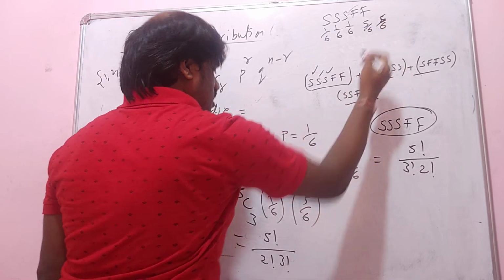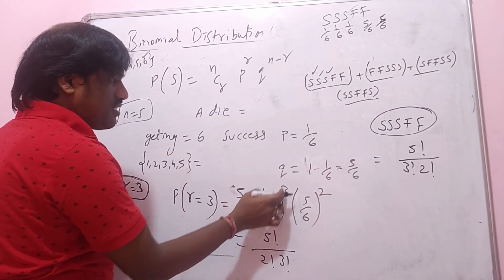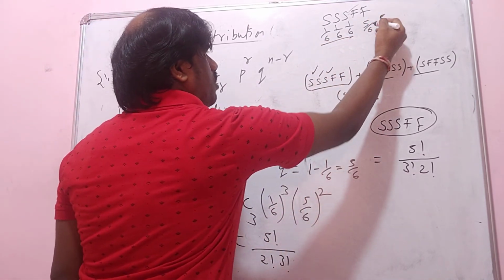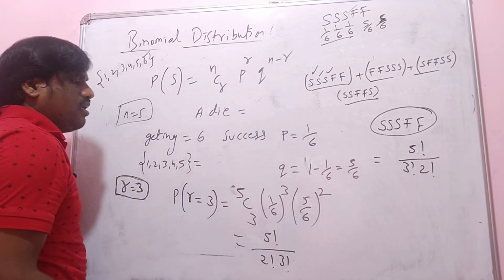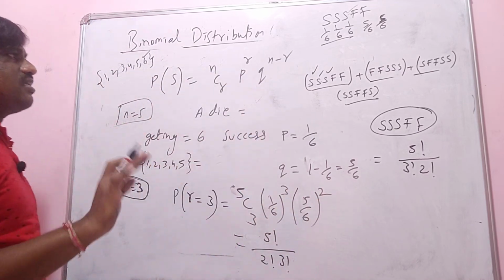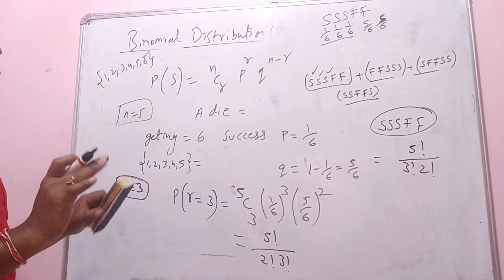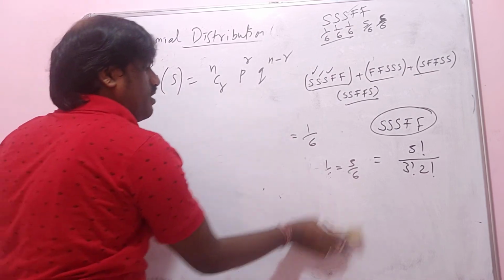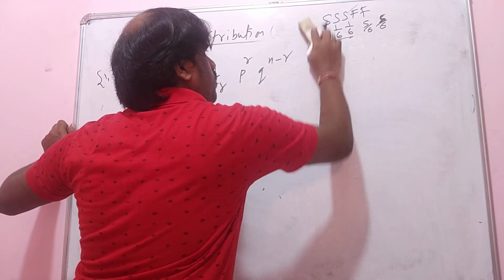See here, in this formula, if you substitute 1 by 6 you got 3 times, so 1 by 6 power 3. 5 by 6 you got 2 times, so 5 by 6 whole square. So this is the verified result. Don't remember all these things, just remember this formula, that's enough. I just verified it with an experiment here.